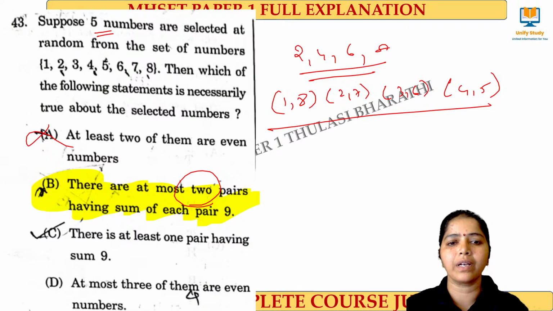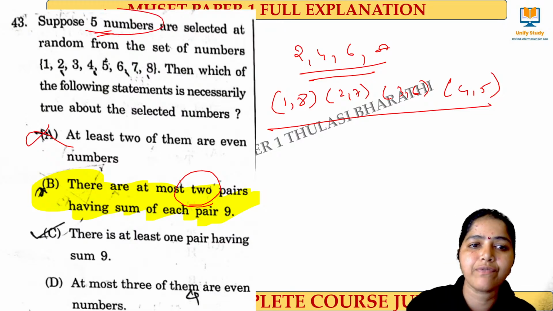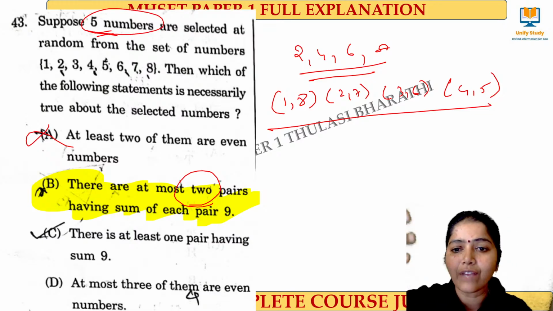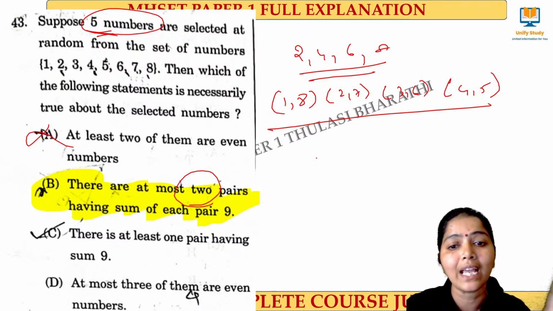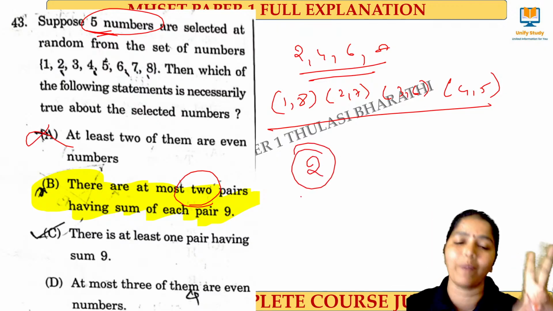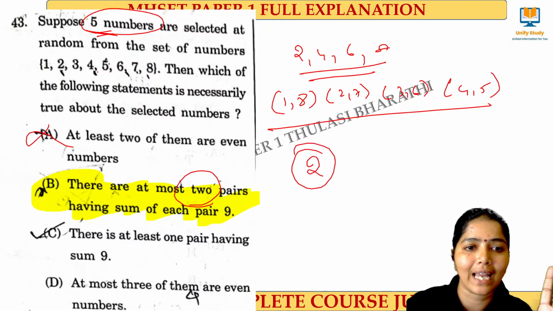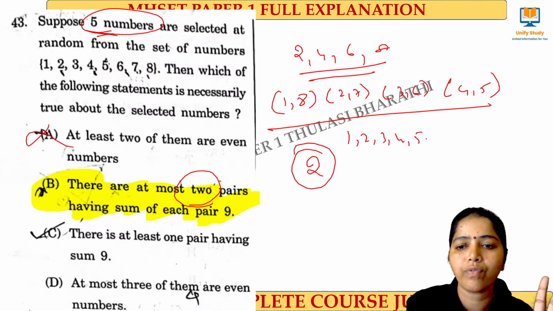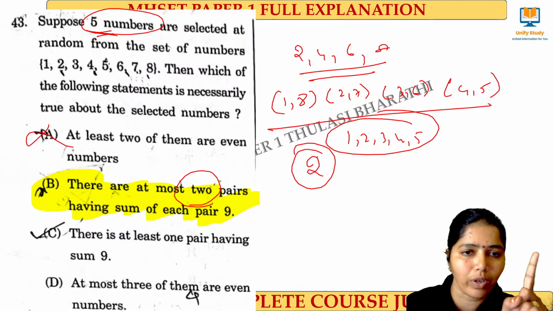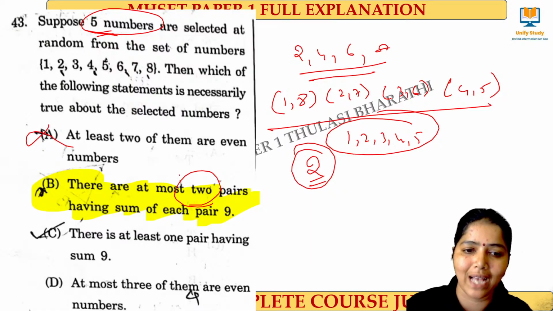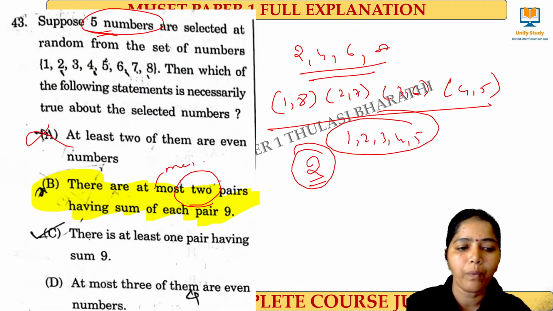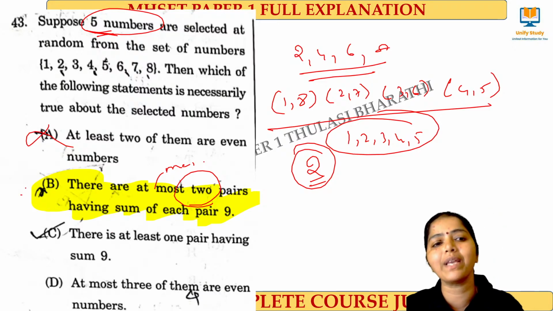Right. 1 minute. Here we have, suppose, selecting 5 numbers from that set, right? If I select 5 numbers from that set, then we can frame only at most a maximum of 2 pairs. How? See, we can select only 5 numbers. Even if I select 1, 2, 3, 4, 5, right? Or also if I want to select all the 9 based numbers, we can create only 2 such maximum pairs. At most means it is called a maximum, where the other options will not be able to come, so that we can eliminate these options, right? So option B is the right answer.